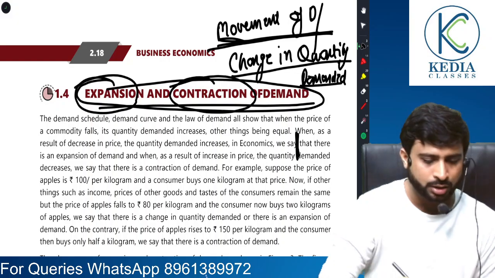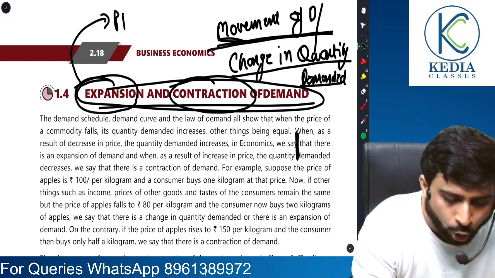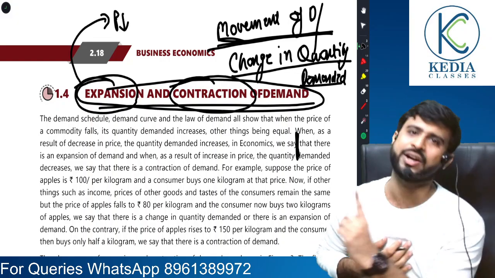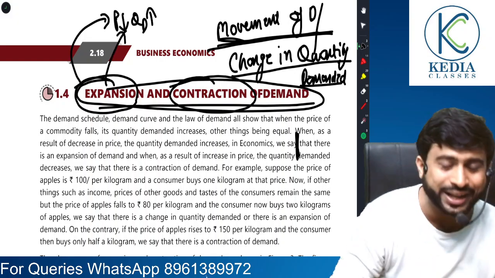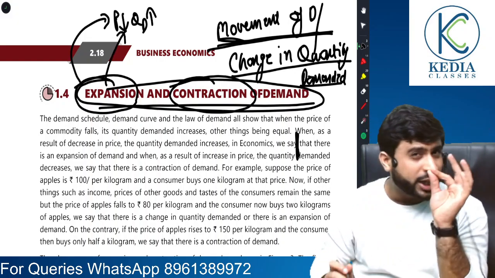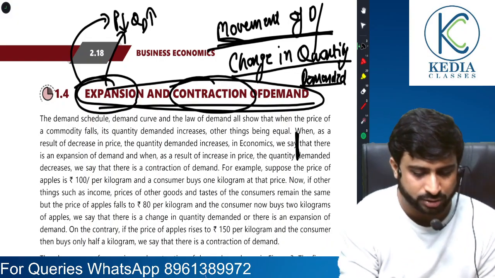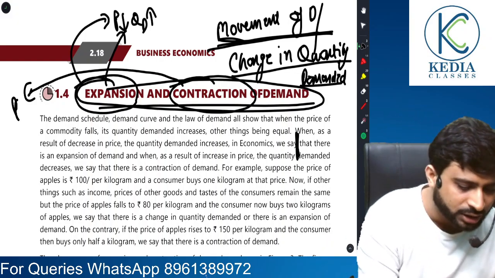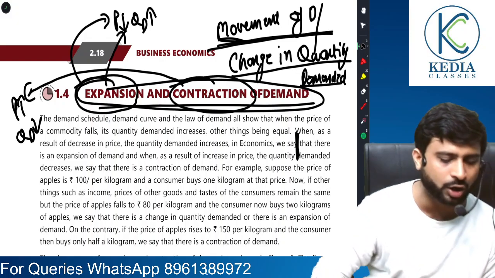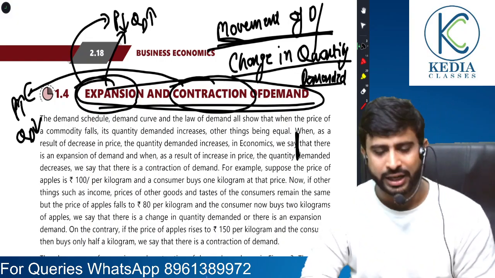Now, what is expansion? When the own price of the product falls, other factors remaining constant, and there is a rise in quantity demanded, it is called expansion of demand. It is only explaining due to own price. And what is contraction? When there is a rise in price, there is a fall in quantity demanded of the own commodity, that is called contraction.